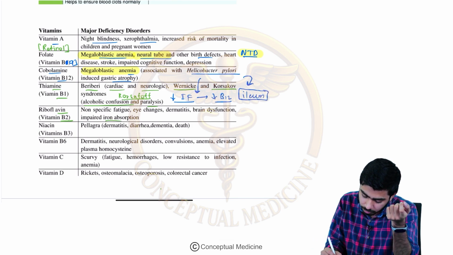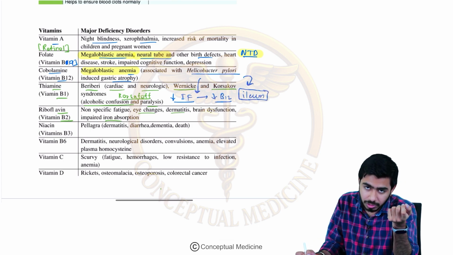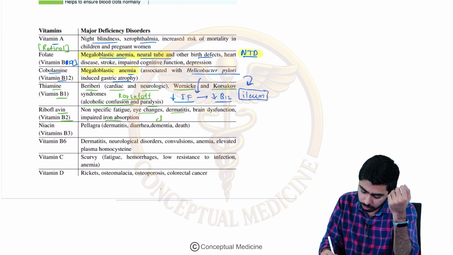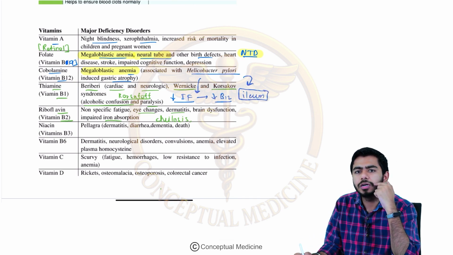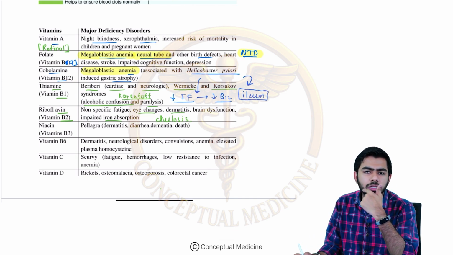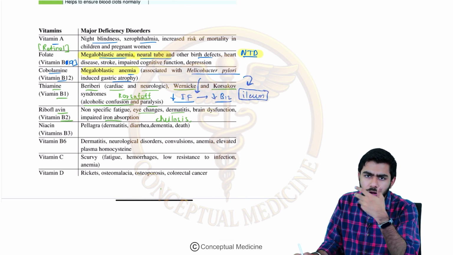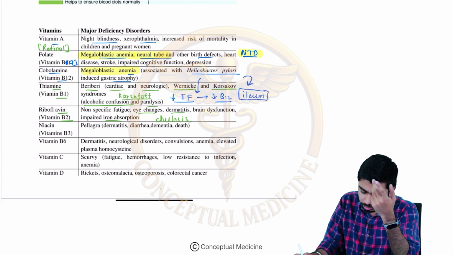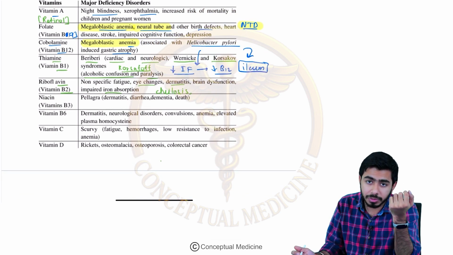Impaired iron absorption, eye changes might be there, dermatitis might be there, and there might be cheilosis. If you talk about vitamin B2 deficiency, there might be cuts in these areas, right? Regarding the perioral region, there might be cuts here and there. So that might be the deficiency of vitamin B2 again.